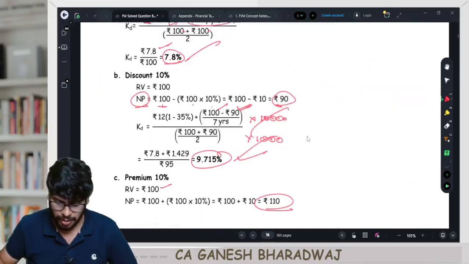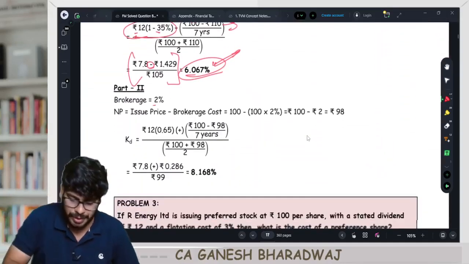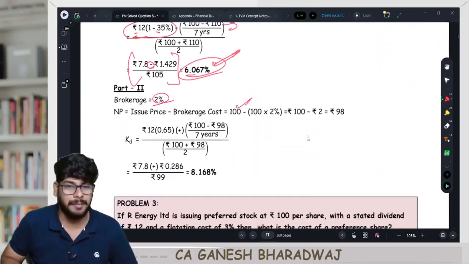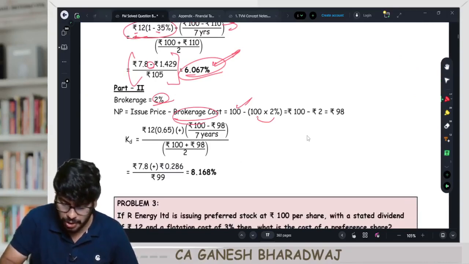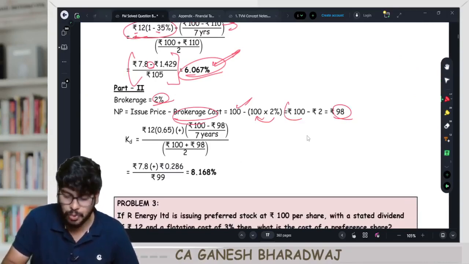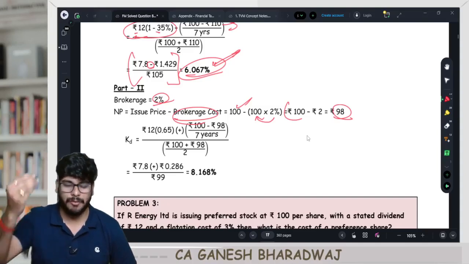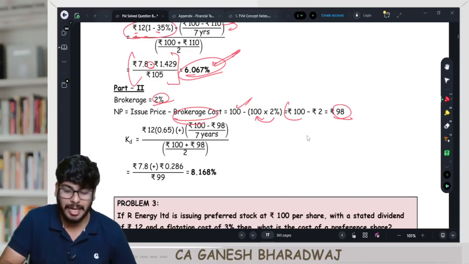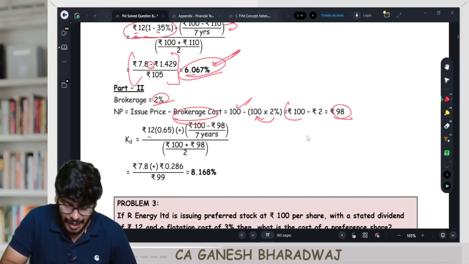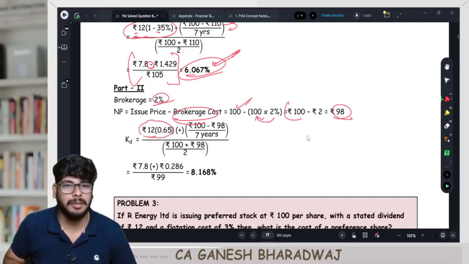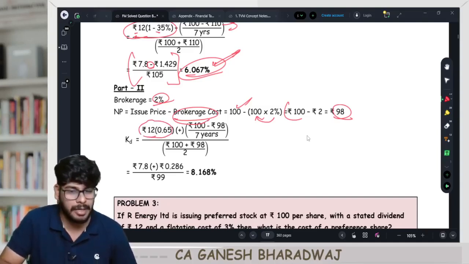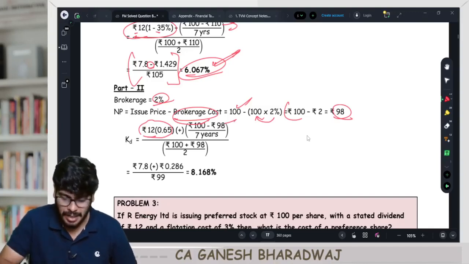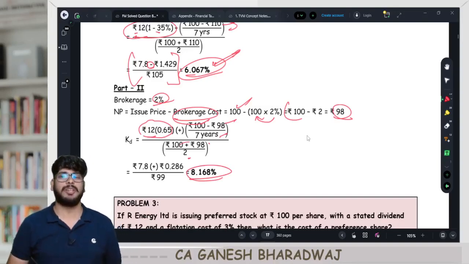Clear with this? Now, the computation, guys, what happens here? Brokerage is 2%. So the issue price is 100, minus brokerage cost of 2% on that 100. It's going to be what? 100 minus 2, 98. Now what you do here is, for all your computation purposes, you take this 98 as your net proceeds. So I into 1 minus T, plus RV 100 minus NP, which is 98, divided by 7, the whole by RV plus NP by 2. You get an effective cost of 8.168.